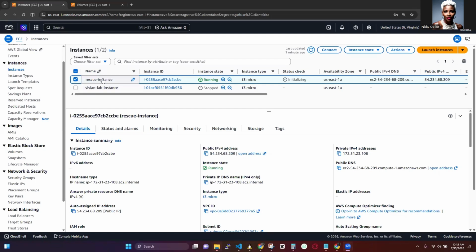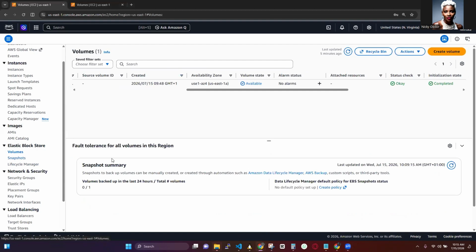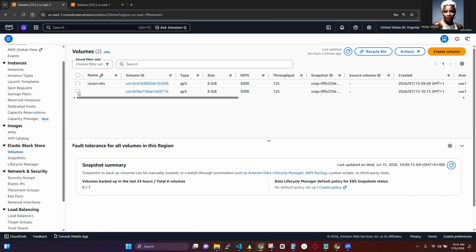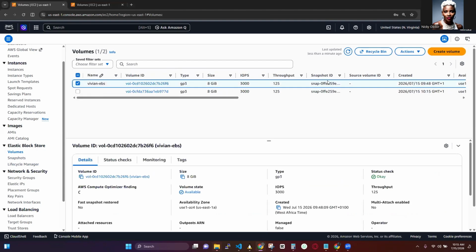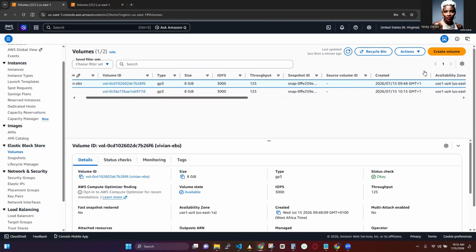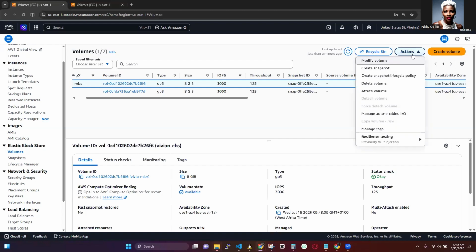Okay, so now on our rescue instance, we are going to go to the volume that is attached to our rescue instance, and this is the volume right here. But we are going to select the detached volume. So remember, this is the detached volume. We scroll over here, we see the one that's saying available. And we are going to attach it to the rescue instance.